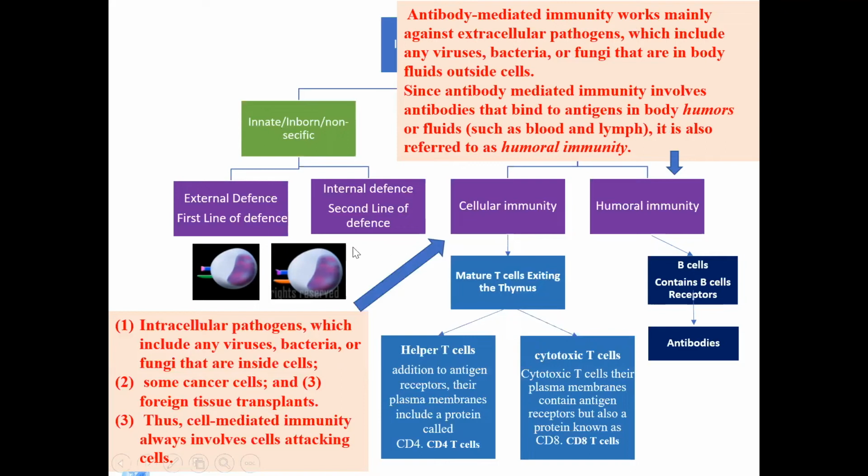So I remind you again, the cellular immunity, that is T cells, is targeting intracellular pathogens, whereas humoral immunity, that is antibodies, is targeting extracellular pathogens.